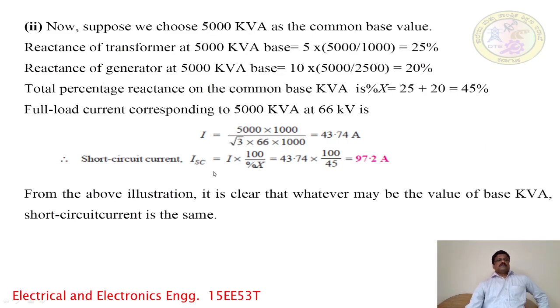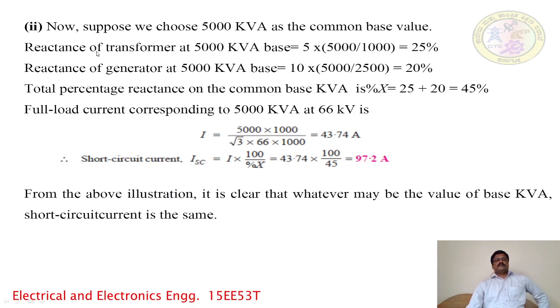Now suppose we choose 5000 kVA as the common base kVA. Here the reactance of the transformer at 5000 kVA base is, with the usual formula, the reactance of the system into common base kVA divided by rated kVA.